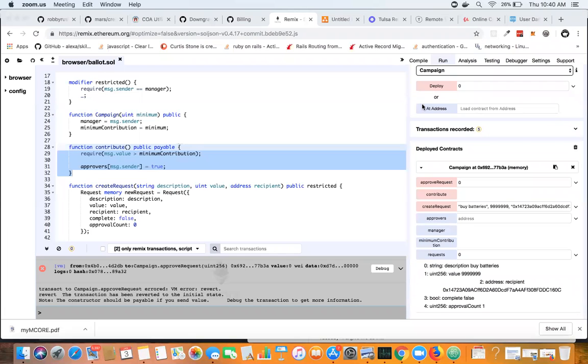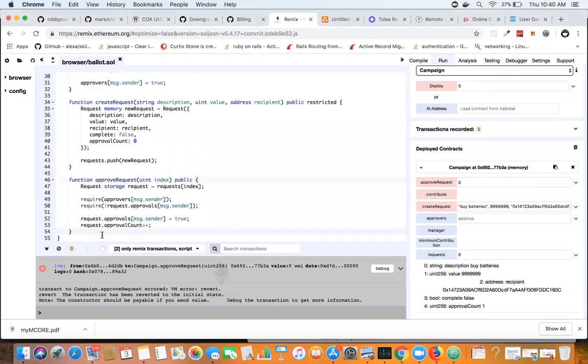So I'm going to put together my finalize request function. This is what a manager will call in order to finalize the request or get the request sent out to a vendor. The manager should only be able to call this function when there are enough votes. All right, so here I go.